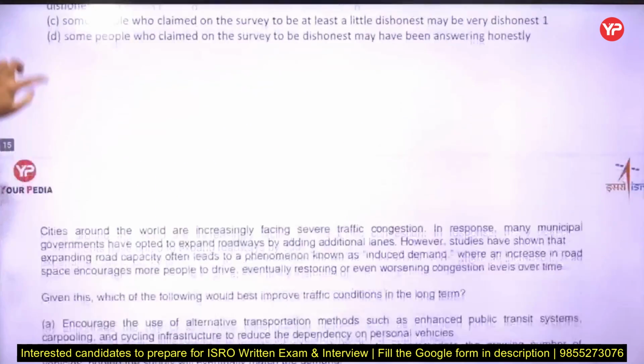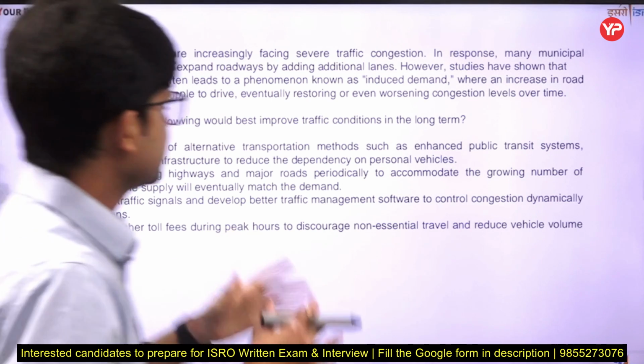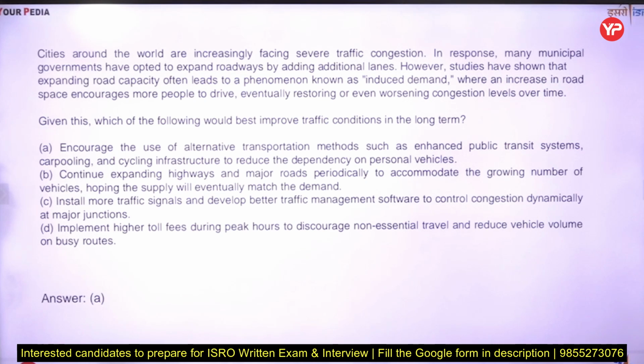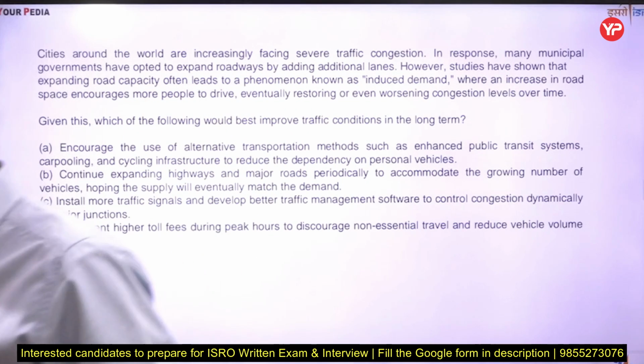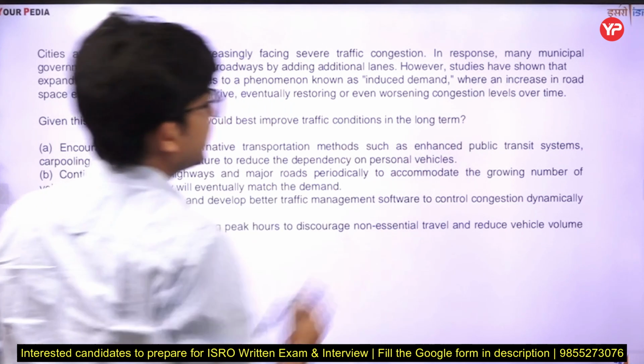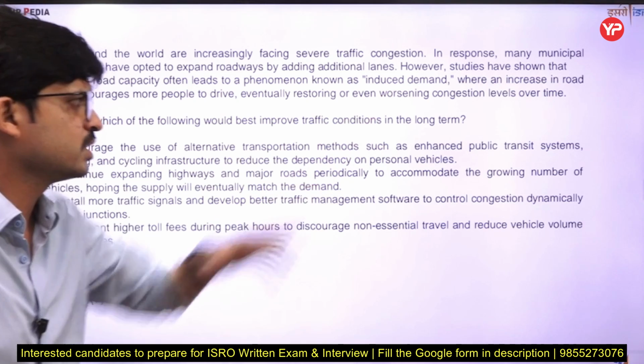Let's see. This is again critical reasoning, basically. Cities around the world are increasingly facing severe traffic congestion. In response, many municipal governments have opted to expand roadways by adding additional lanes. However, studies have shown that expanding road capacity often leads to a phenomenon known as induced demand. So these are the types of questions. Here it says that an increase in road space encourages more people to drive, eventually restoring or even worsening congestion over time.